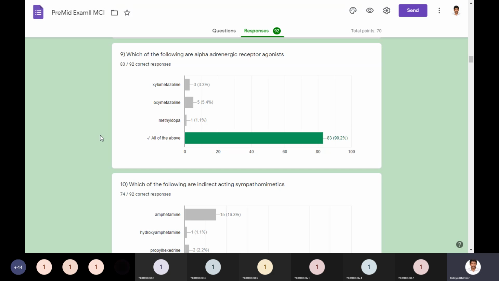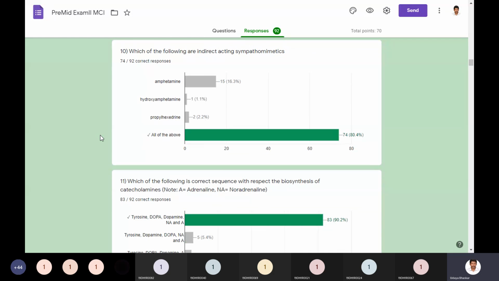So which of the following are alpha adrenergic receptor agonists? See again. Xylometazoline, oxymetazoline, methyldopa, all come under alpha adrenergic receptor agonists. So the option will be all of the above. And which of the following are indirect acting sympathomimetics?